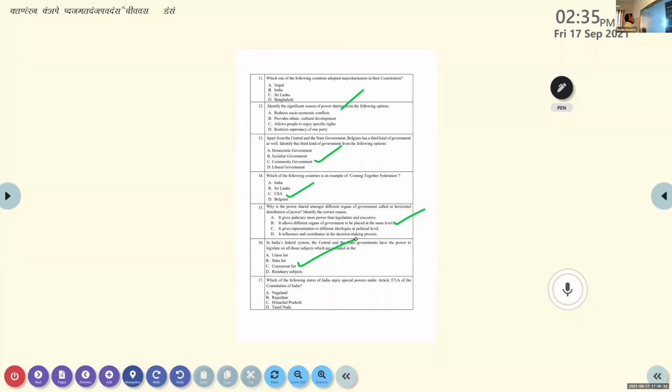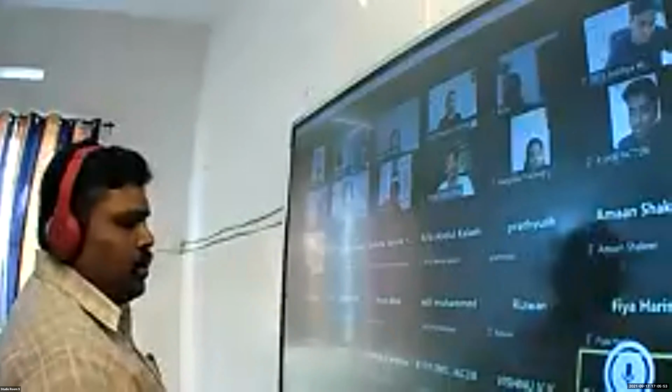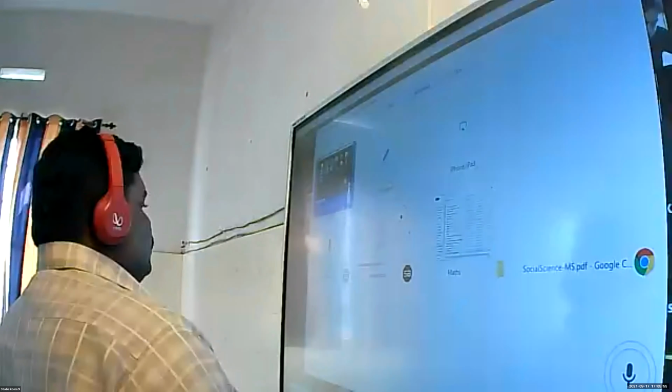So the state and central governments basically have the power to legislate, making changes in the concurrent list, or following the principles, rules and regulations mentioned in the concurrent list in the Indian Constitution. So the answer is option C, the concurrent list. Okay, fine. Moving to the next question.